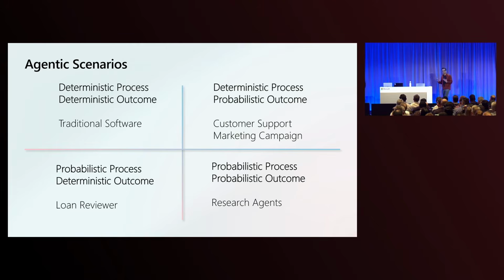You can't build software systems that are completely probabilistic. You want predictable outcomes for your end customers, and I'm going to talk about how we will achieve that through a new service that we're announcing today, which is in preview, called the AI Foundry Workflow Service. But to get to that, I'm going to slowly make the progression. We want to start with single agents, and we're going to go to this concept called connected agents.